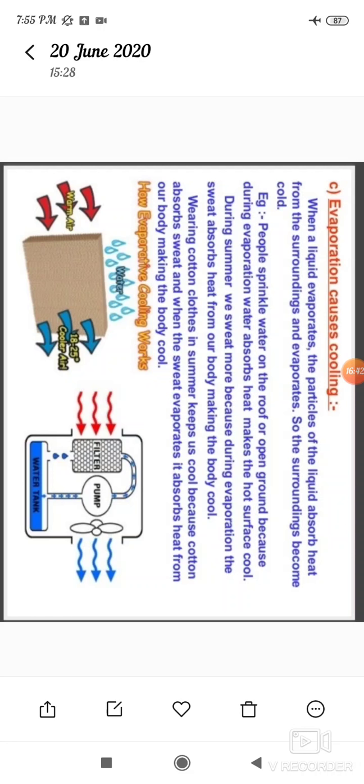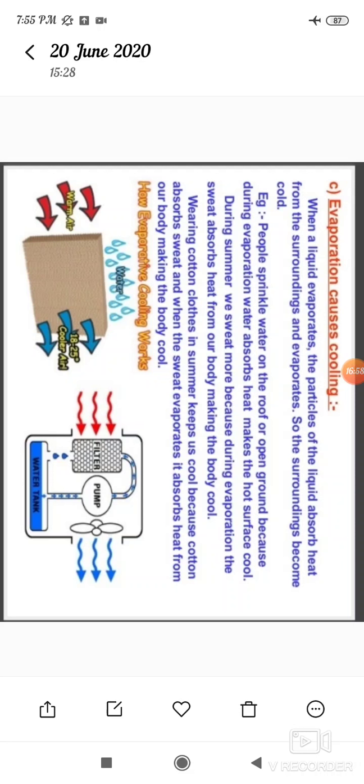For example, people sprinkle water on the roof or open ground because during evaporation water absorbs heat and makes the hot surface cool.